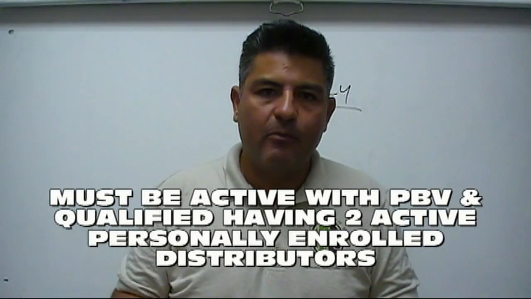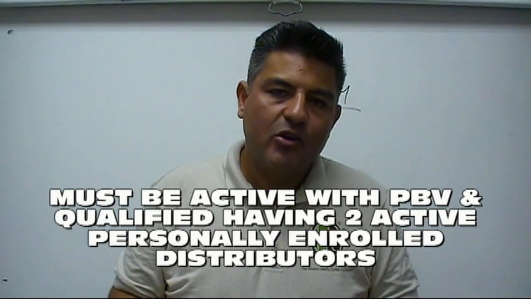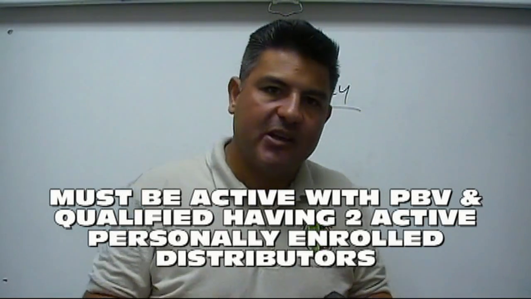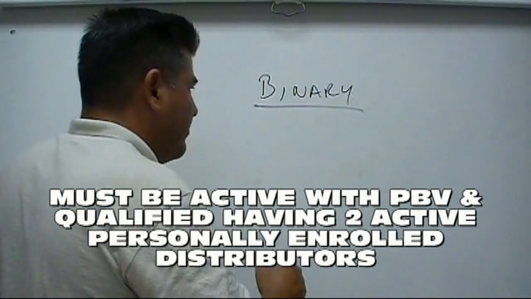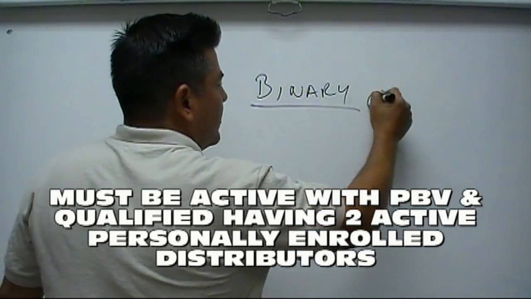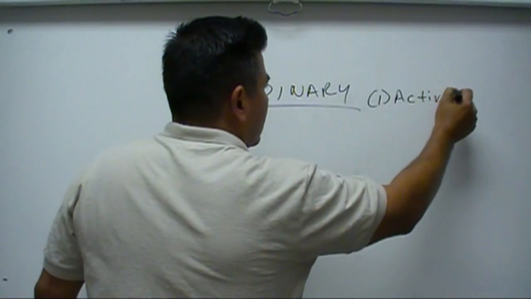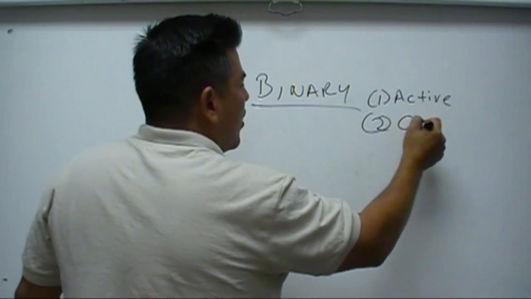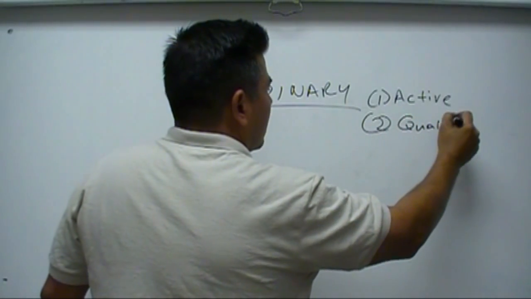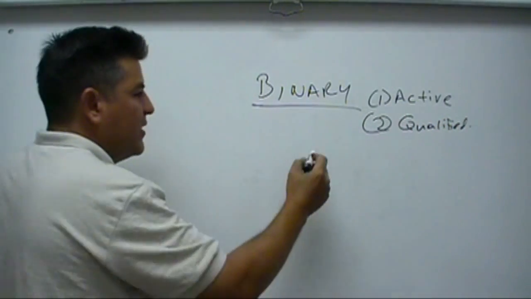Now, to qualify for binary team commissions, you have to be active yourself, just like in fast starts, you have to be active. Number one, you have to be active. And two, you have to be qualified. What qualified means is this.